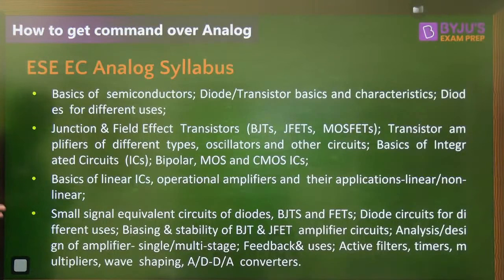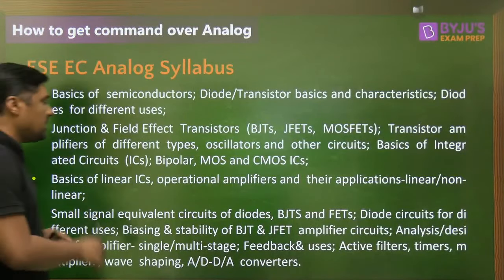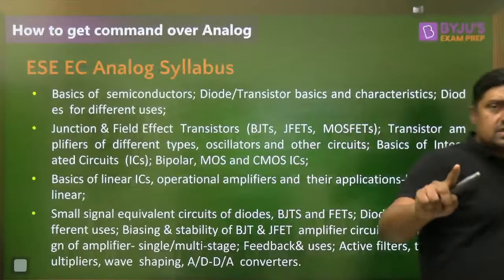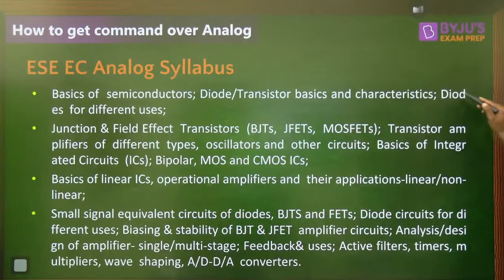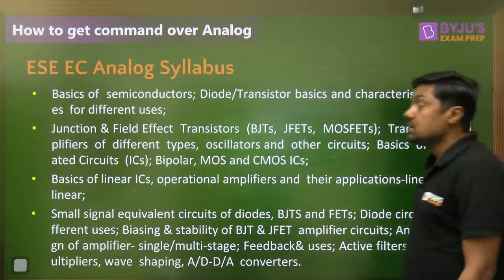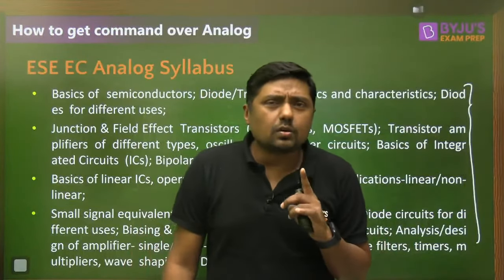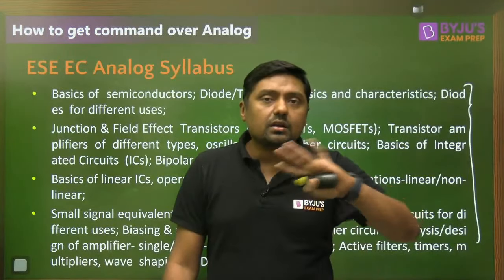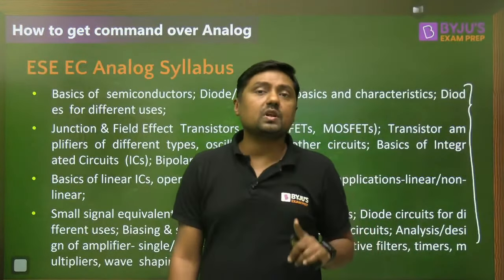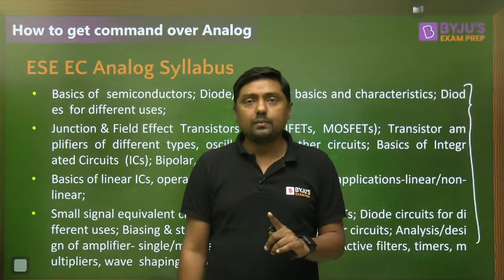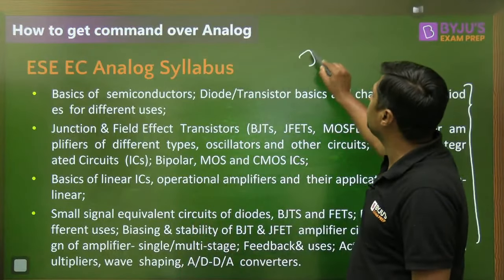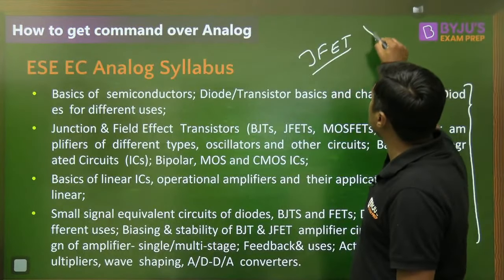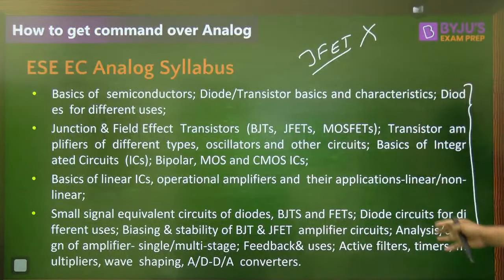But if we simply compare the electronics GATE syllabus and the Engineering Services Exam syllabus, almost all topics are similar. One or two topics are extra, but almost all topics are similar. In the Engineering Services Exam, it is divided into two parts. The first part is basic electronics and the second part is analog. And in the Engineering Services Exam, there is JFET, the junction field effect transistor. But in the GATE exam, that is not in the syllabus. Remember that. Watch the syllabus carefully.